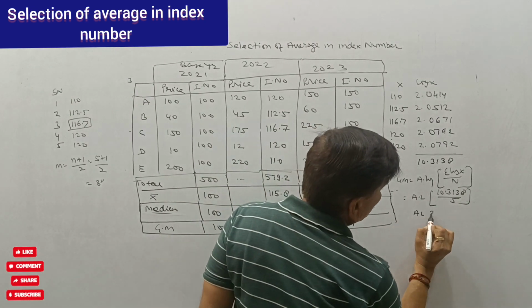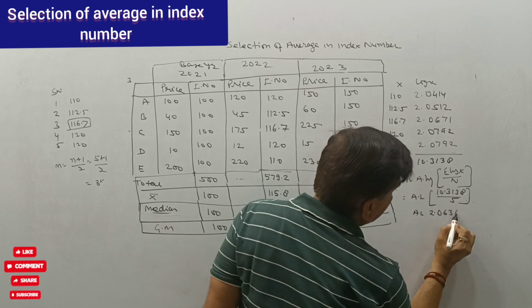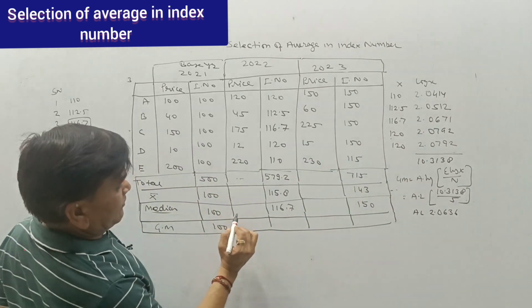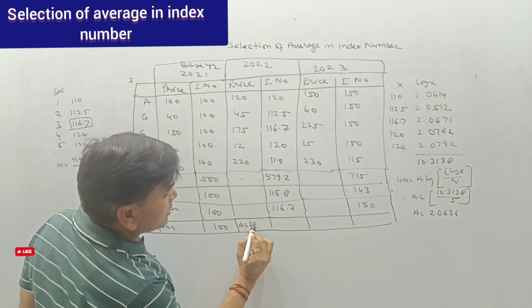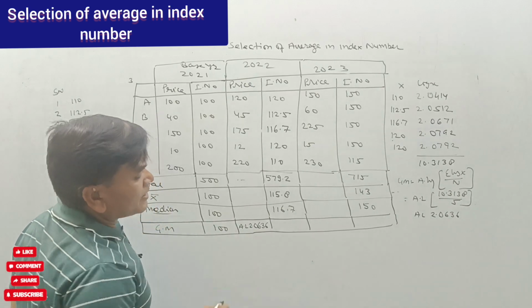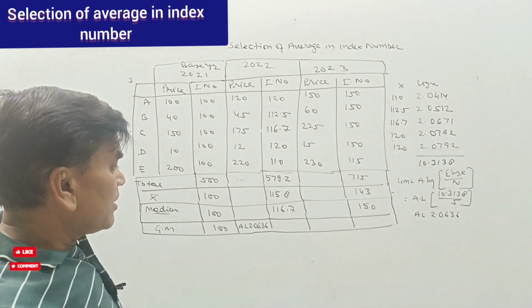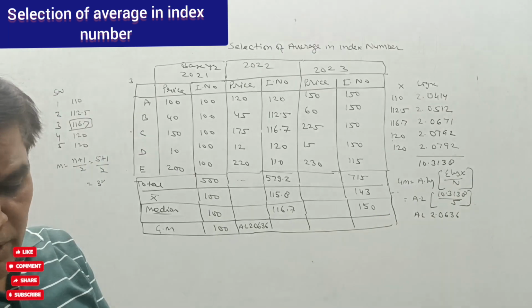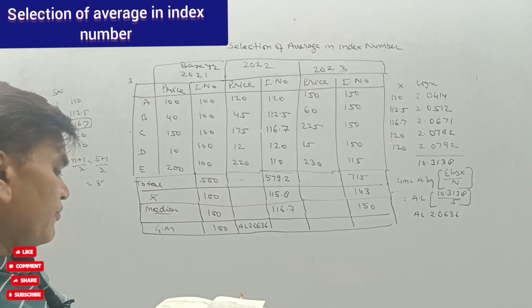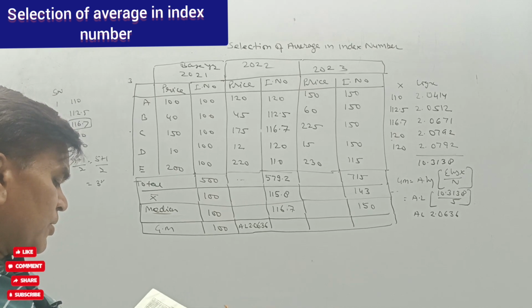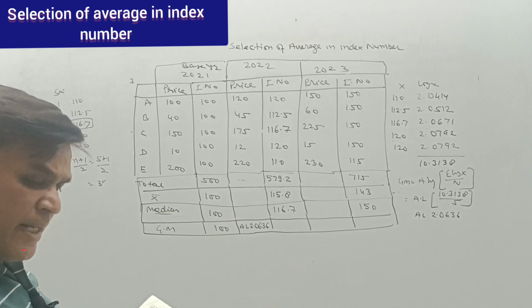Anti-log of 2.0628. It means we have to see the anti-log of 0.06 at 3.